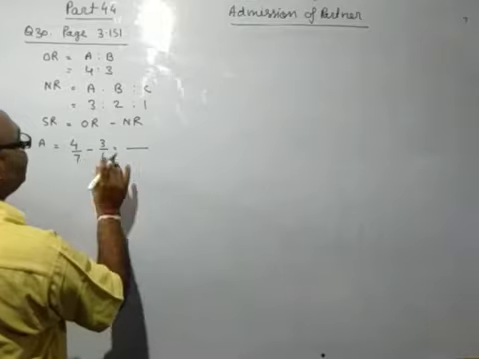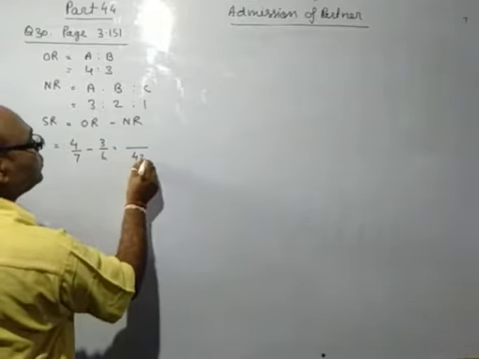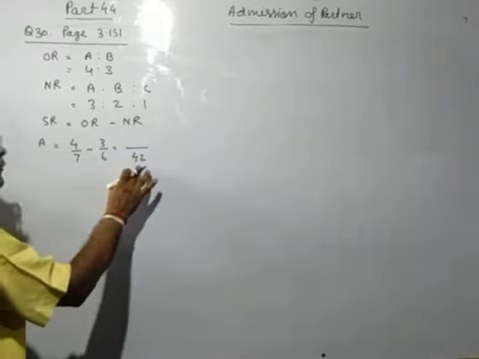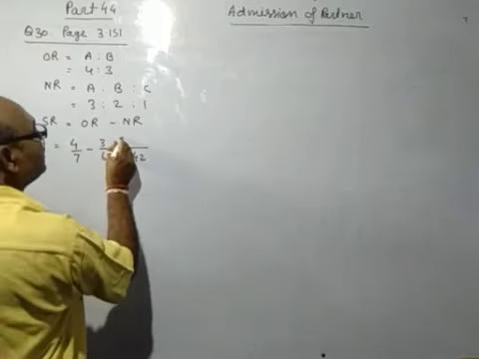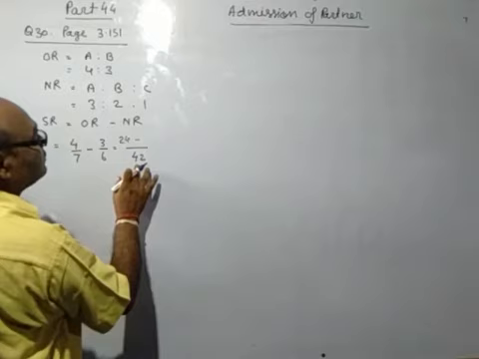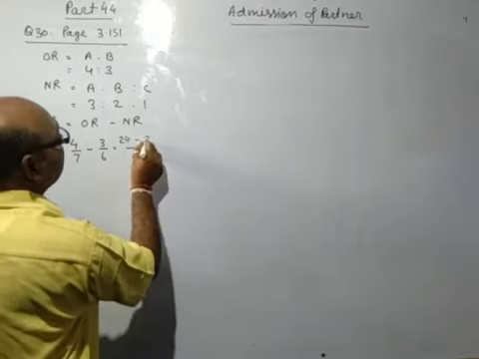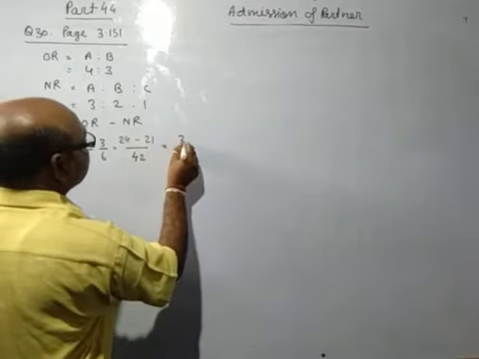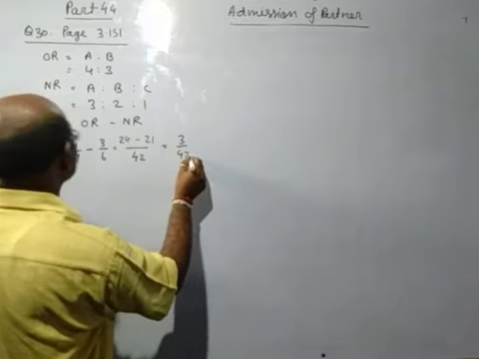If we take LCM, that is 42: 7 6s are 42, 6 4s are 24, 6 7s are 42, 7 3s are 21, that is 3/42.